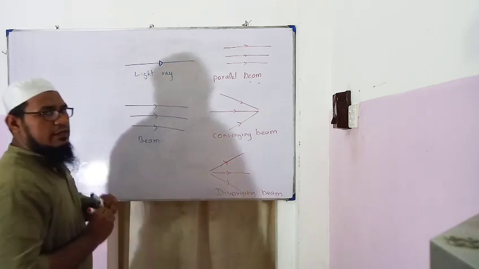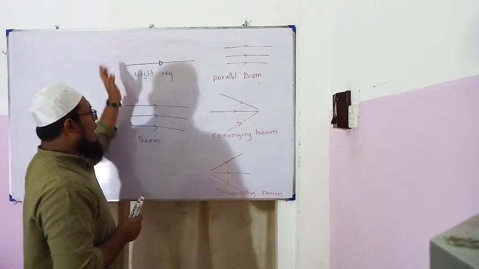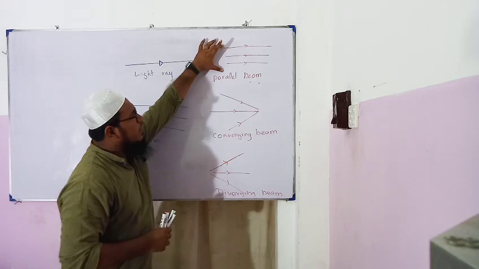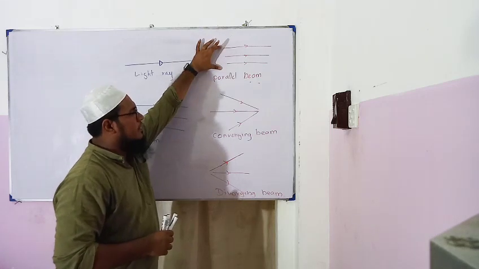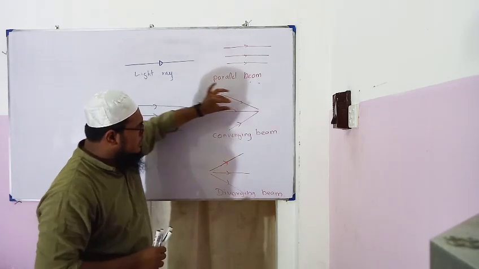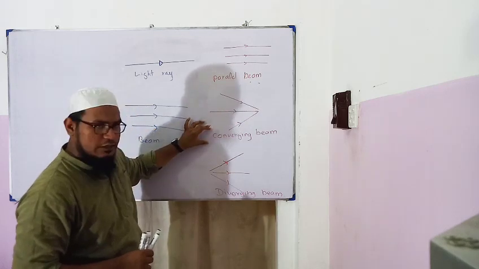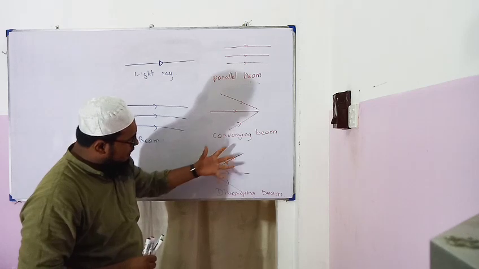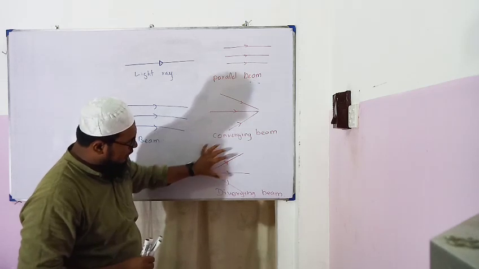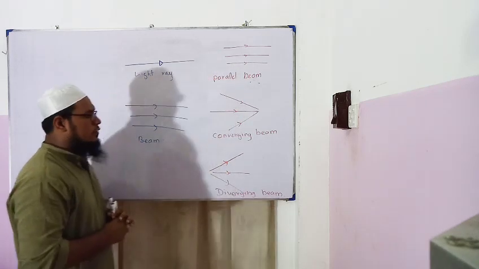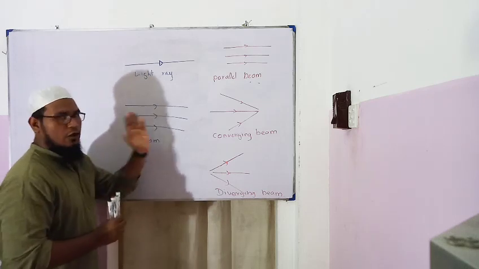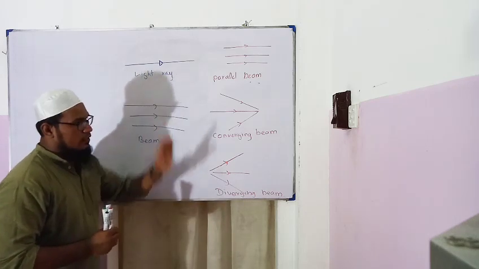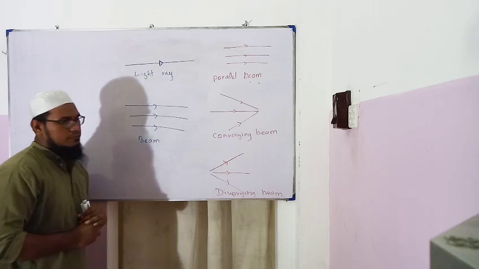So later we will be representing light ray beams. If it is parallel to each other, it is called a parallel beam. If it is converging towards one point, it is called a converging beam. If it is being diverged from one single point, it is called a diverging beam. You all please pause the video and copy all these things.